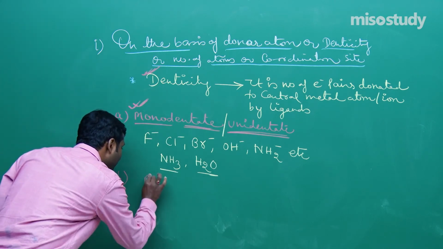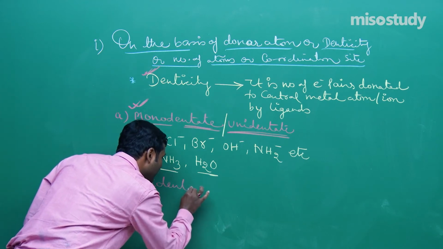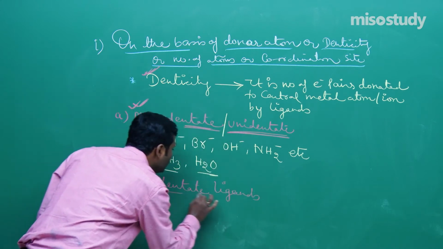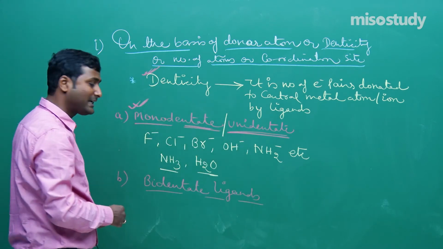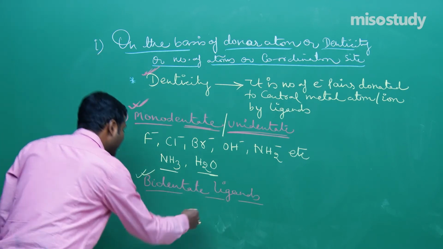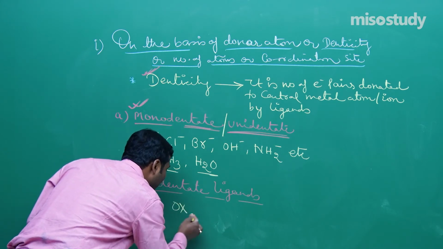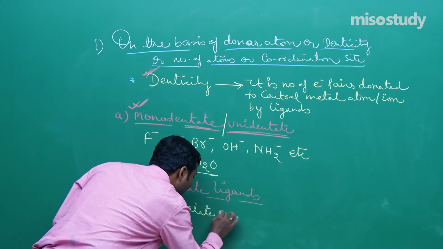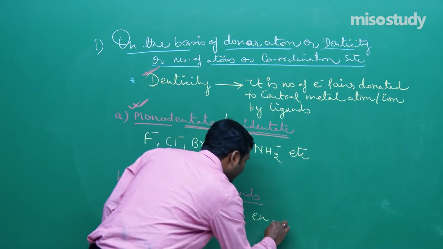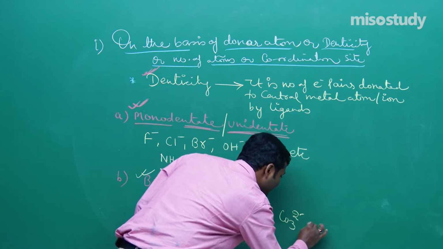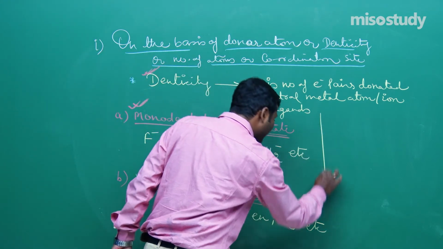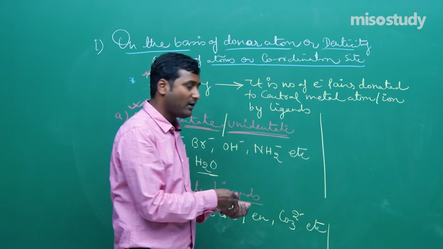Now, the second type is bidentate ligands. If the denticity is 2, that is, there are 2 donor atoms present, then the ligands are known as bidentate ligands. For example, oxalate ion, ethylene diamine (en), and carbonate ion are all examples of bidentate ligands. Why are these treated as bidentate ligands?